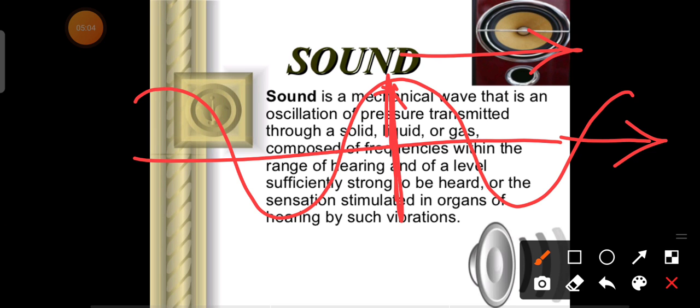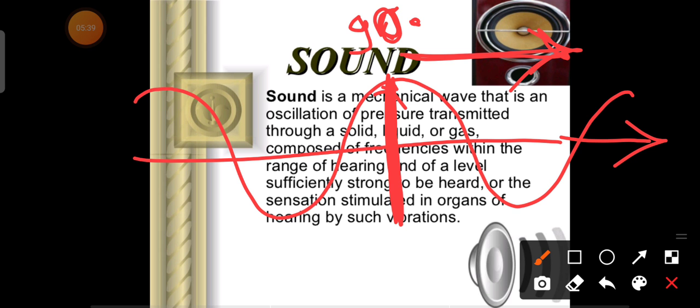So the direction of propagation is different from the vibration of the particles, and the angle between the vibration of the particles and the direction of propagation of the wave is 90 degrees. So this is a transverse wave. Light is a transverse wave. All the electromagnetic waves, gamma rays, all the electromagnetic waves are actually transverse waves.